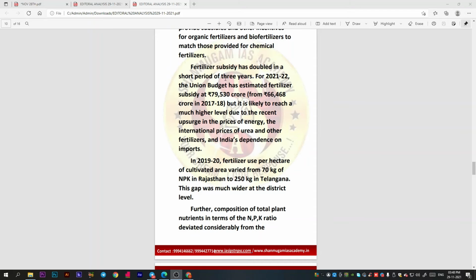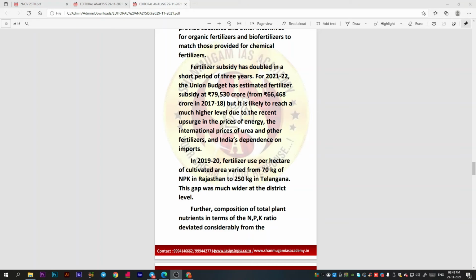It is likely to reach a much higher level due to the recent upsurge in the prices of energy, because this upsurge will have an impact on fertilizers too, and on the international prices of urea and other fertilizers.